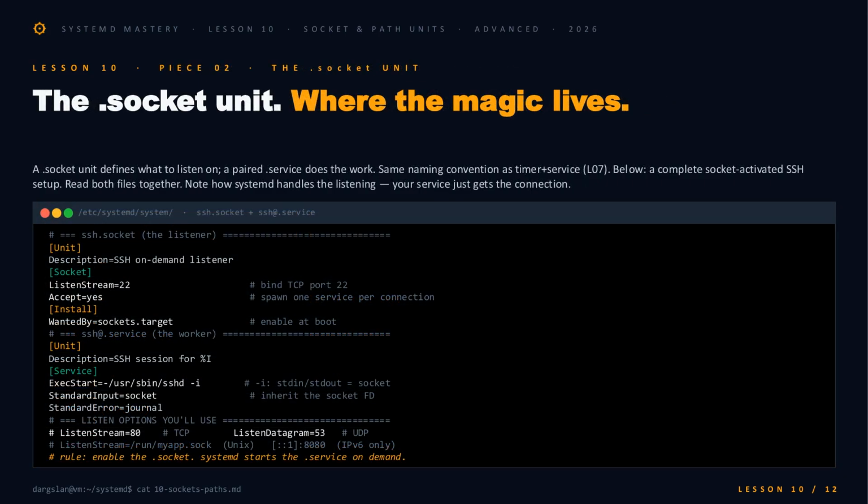Now to the unit files themselves. A .socket declares what to listen on. A paired .service does the actual work. Same naming pattern you saw with timers back in Lesson 7. ListenStream=22 binds the port. Accept=yes spawns 1 templated sshd@ instance per connection, which is why the service file uses the @ symbol form. StandardInput=socket is the magic line. That's what hands the file descriptor down to sshd. Enable the socket, never the service. Systemd takes it from there.